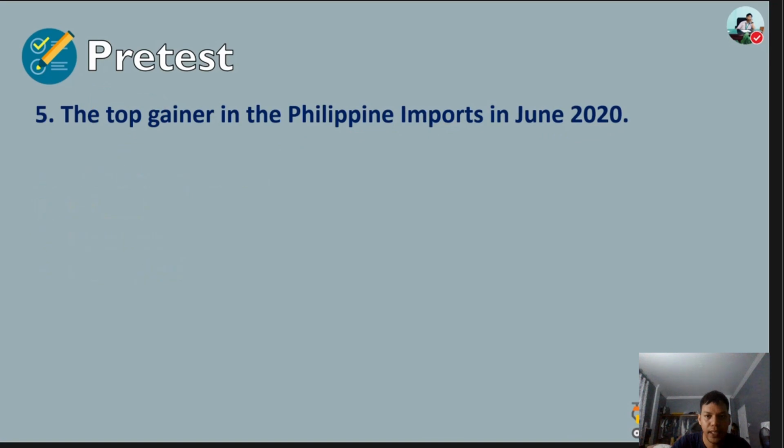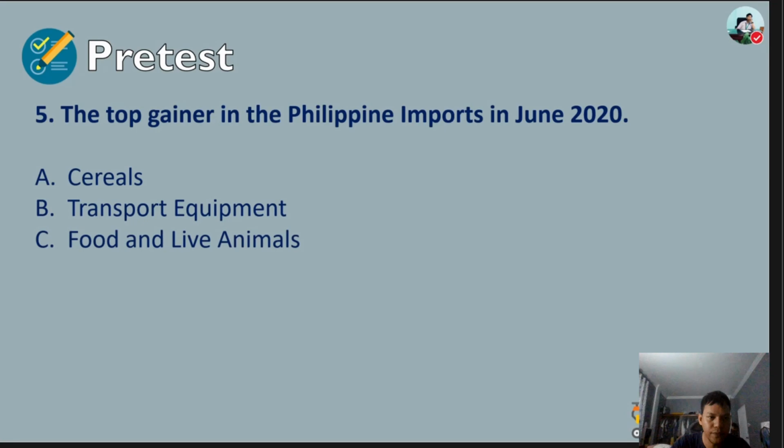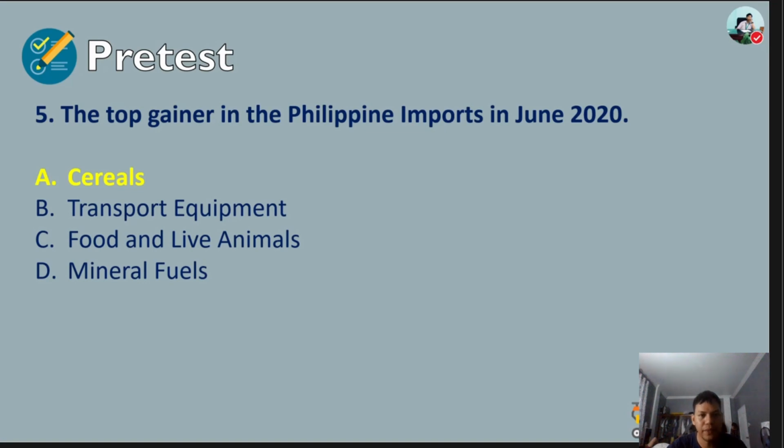And last, number 5: the top gainer in the Philippine imports in June 2020. Okay, this is for import, not an export but an import. A. Cereals. B. Transport equipment. C. Food and live animals. Or D. Mineral fuels. So the answer for number 5 is letter A, cereals. So once again, congratulations to those who got the perfect score. Now we will proceed to our lesson.